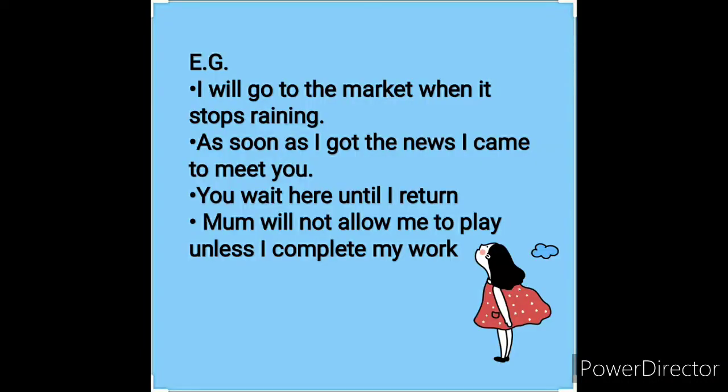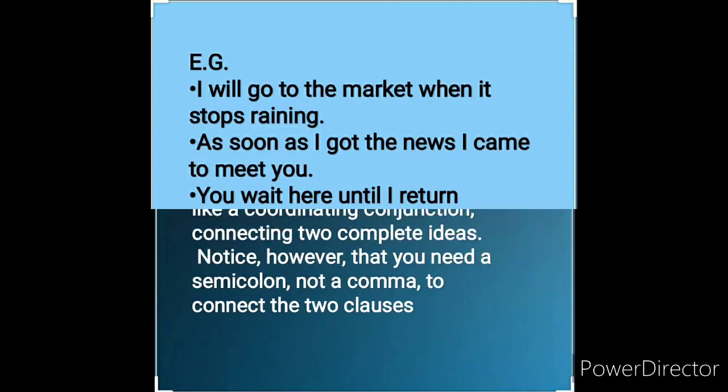Here are some examples. I will go to the market when it stops raining. As soon as I got the news, I came to meet you. You wait here until I return. Mom will not allow me to play unless I complete my work. So here when, as soon as, until, unless, these are subordinating conjunctions.